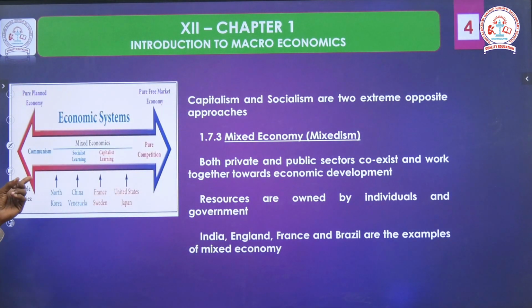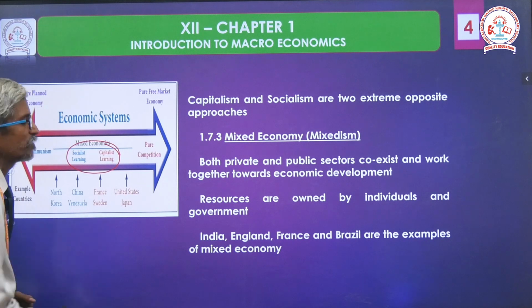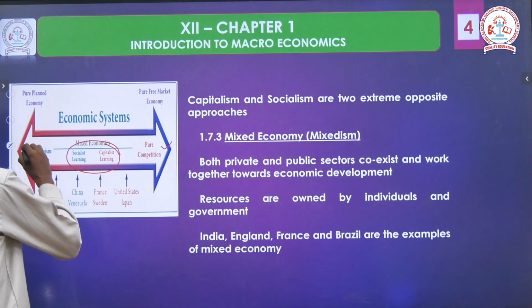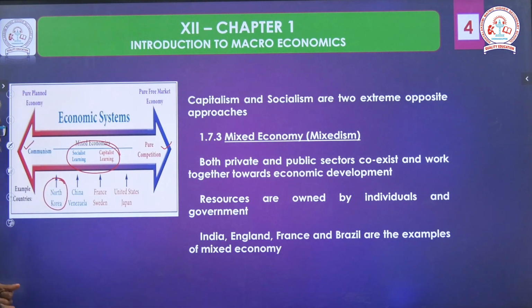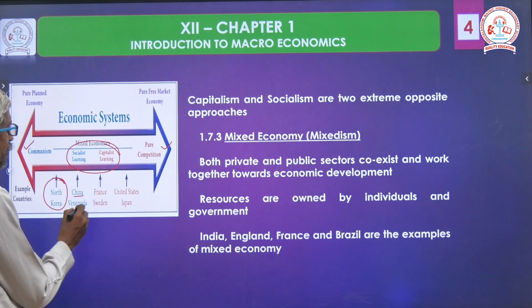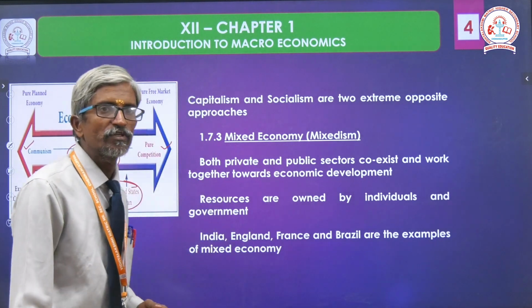For our easy understanding, from our textbook, I have pasted a picture here very clearly. It is a planned economy, and on the other hand, a pure free market economy, that is capitalism. Planned means socialism. Mixedism maintains the middle, neutral position. It is a combination of socialist and capitalist, between pure competition and communism. For example, the communist countries we already saw: North Korea, China, Venezuela. On the other hand, the capitalist country, the one and only example, the United States of America, USA.